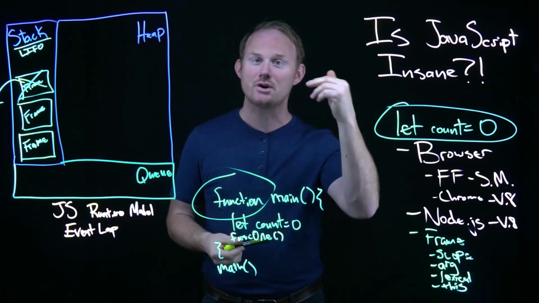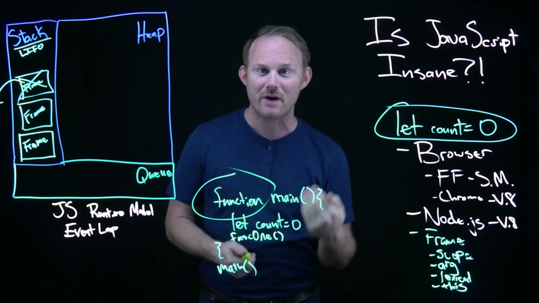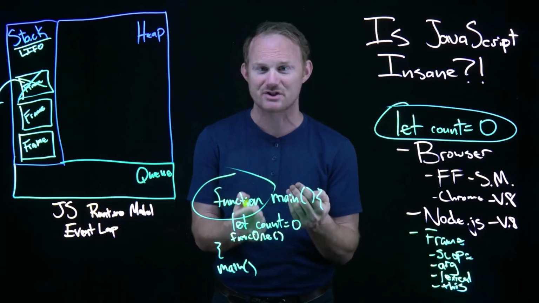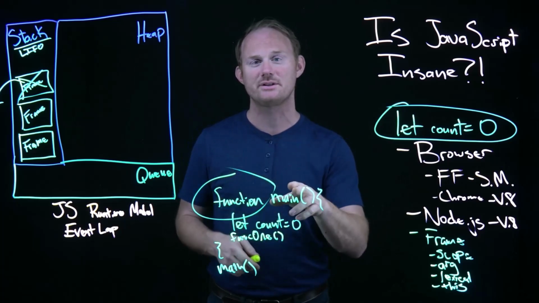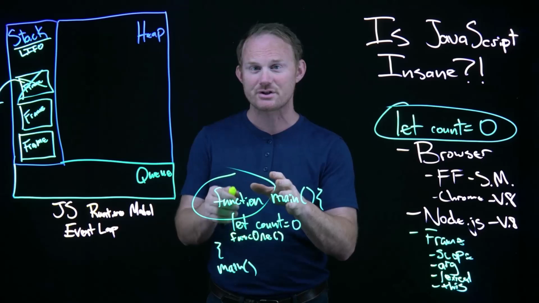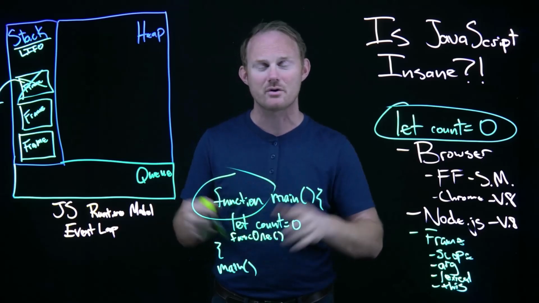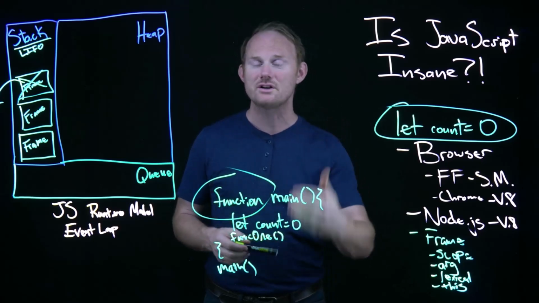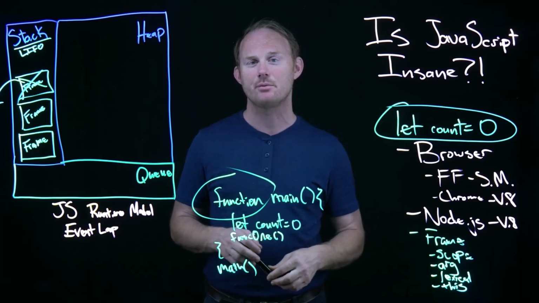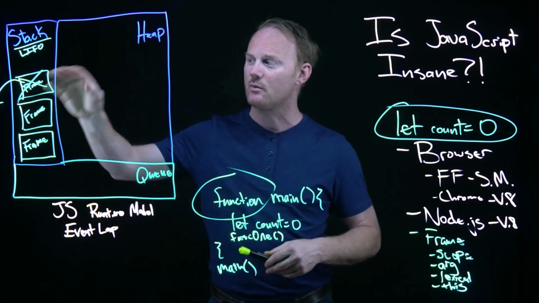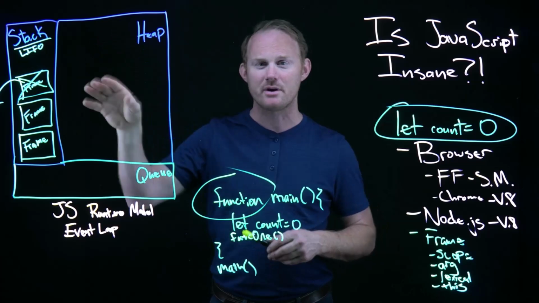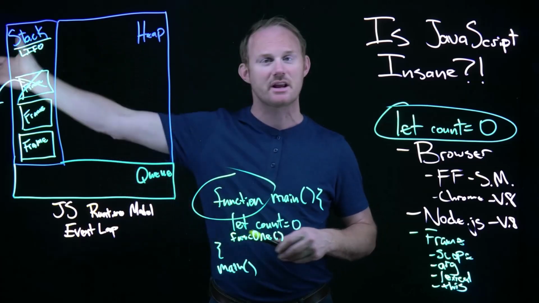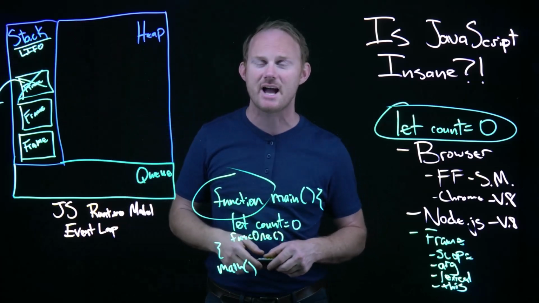So as the code is running, if JavaScript ever has to wait for any reason on a particular line, it will register that function, that callback, whatever you want to call it, and it will move on to the next synchronous line that it is able to run. So we're in the stack, we've got a frame, it will run every line in order until it gets finished, and then it can pop the frame off the stack.